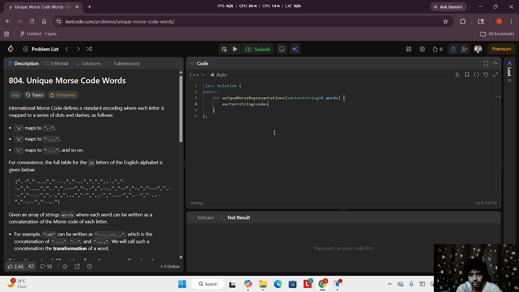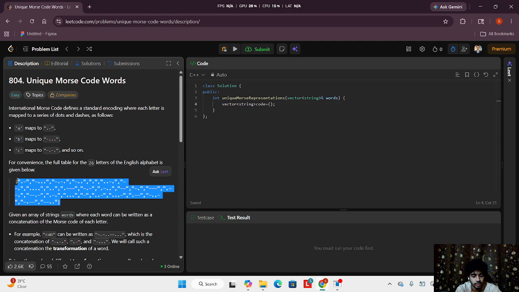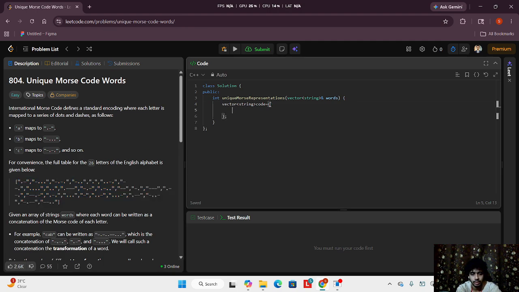And then what I will do is paste in the codes. As you can see, I have pasted each of the codes here, all the 26 alphabet codes. Now, after coming outside, I will take an unordered set, right?